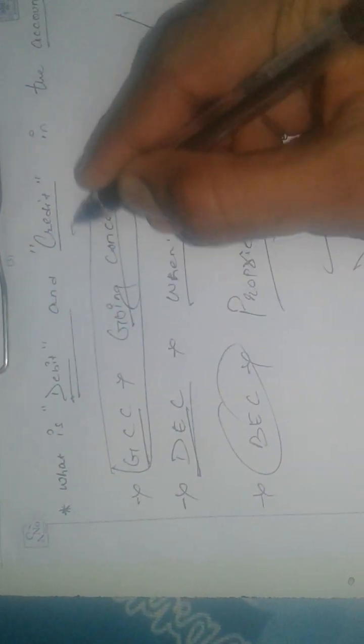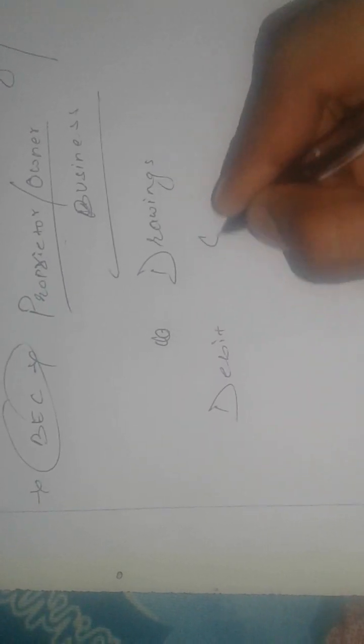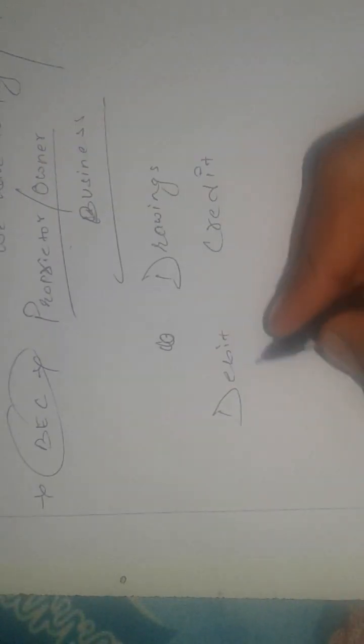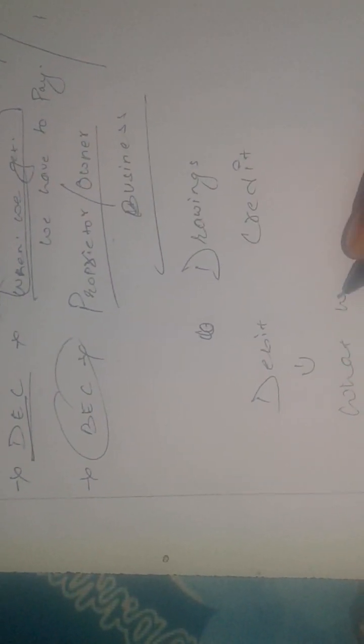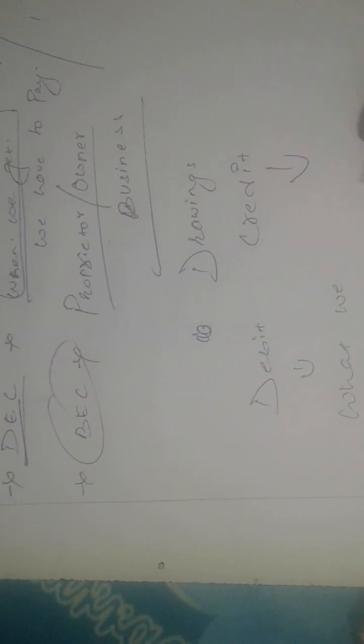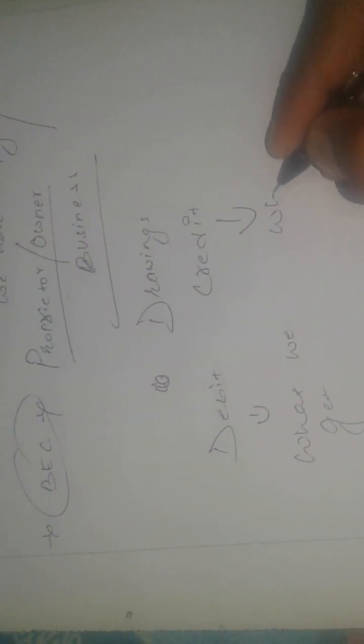So now coming to our debit and credit parts. In simple terms you can understand that debit means what we gain, what we get, and credit means what we have paid.